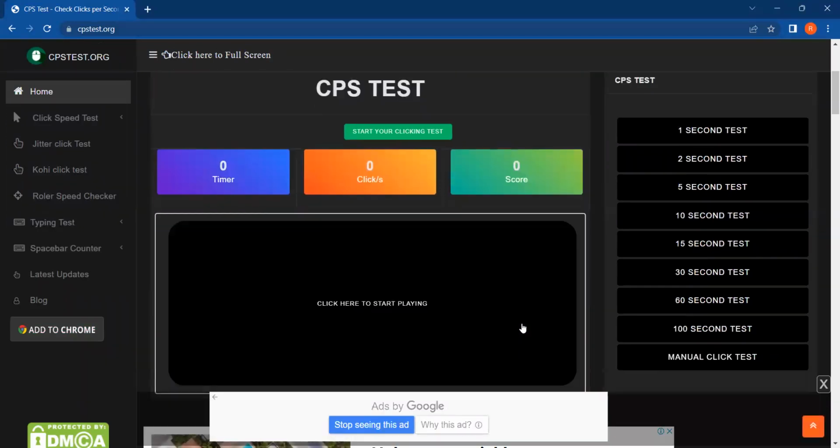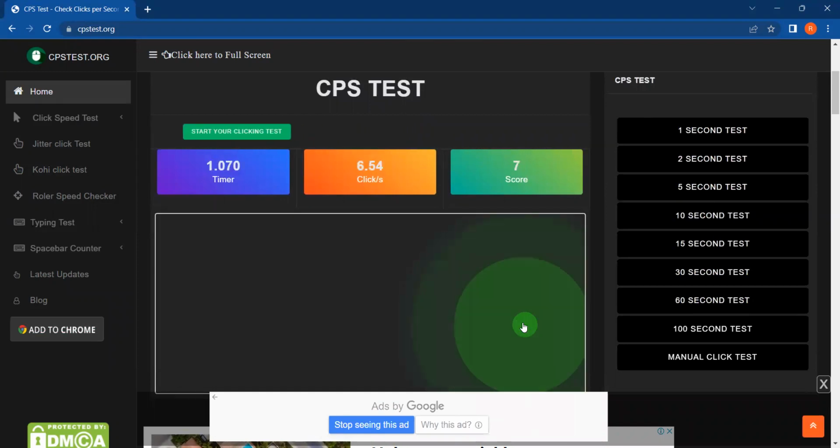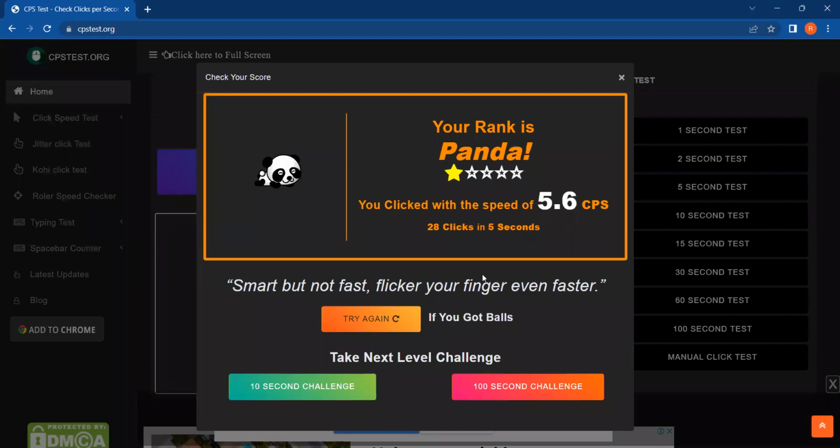My CPS is mostly 10 with a gaming mouse, but right now I'm on the office mouse. So let's just see how much I can do. I'm averaging about 5 CPS right now. So yeah, this is all you have to do.